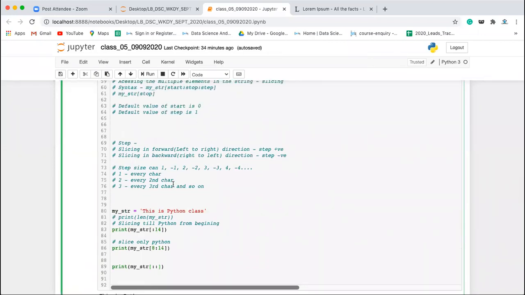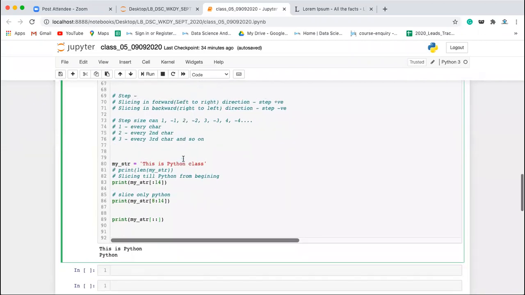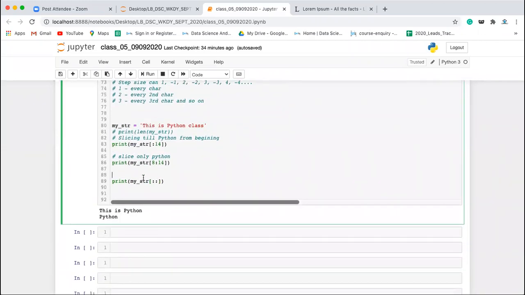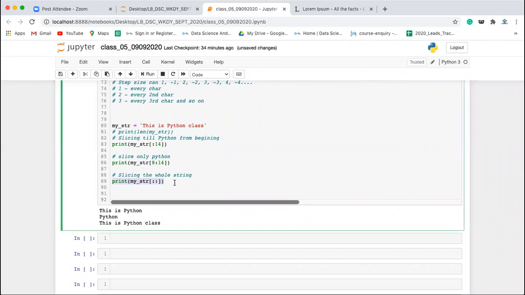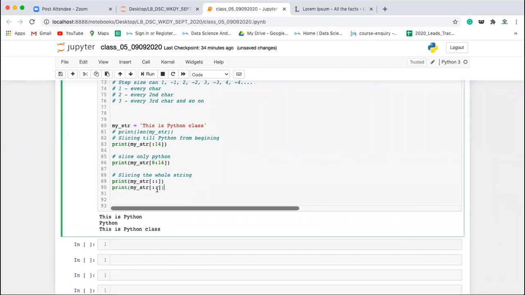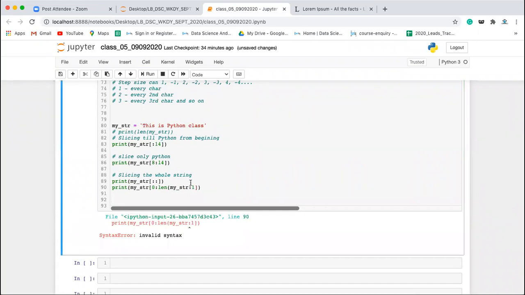This is a Python class. Slicing the whole string will give you the complete string. You can write it either this way, or you can write it another way: mention that you want to slice from 0, go till the length of my_str, and then the step is 1. So you can mention every value. This will also work, but it is not required.